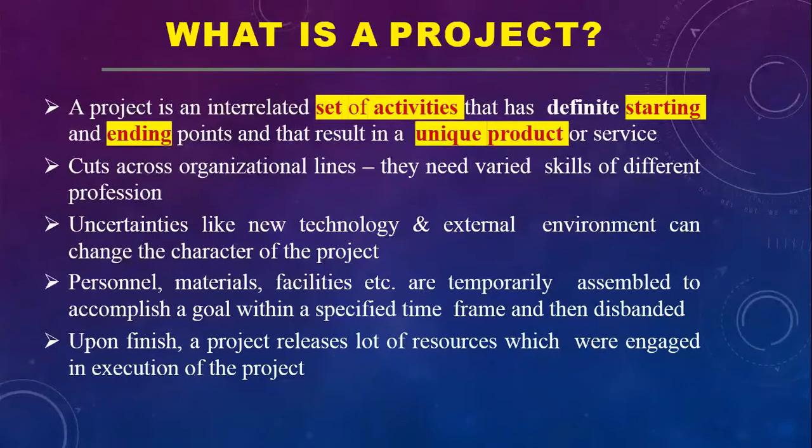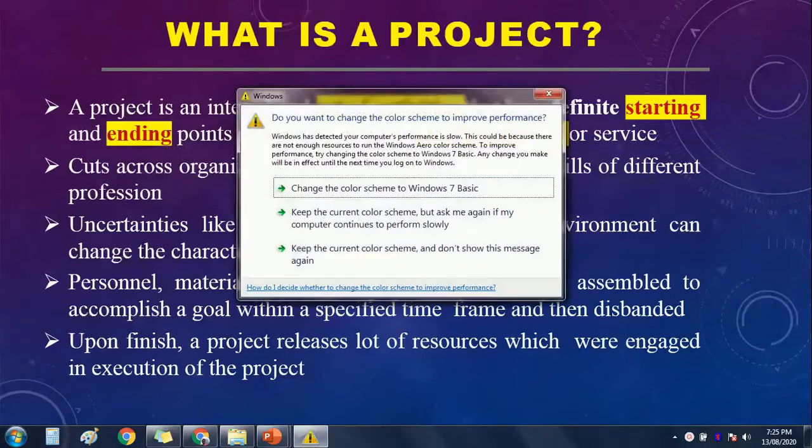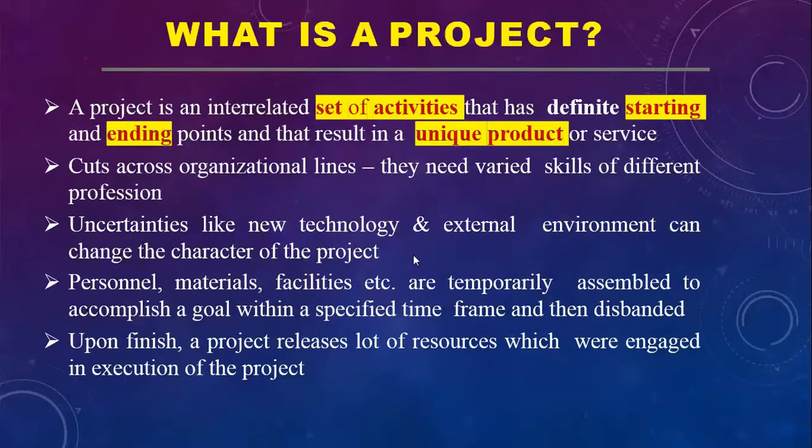So before starting the network analysis, we will start with what is basically project management, and then comes the term network analysis. And in that analysis there are two types, CPM and PERT. CPM stands for critical path method and PERT stands for program evaluation and review technique. So we'll start with the project.